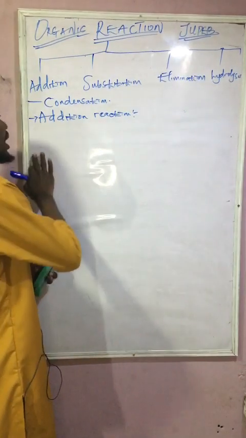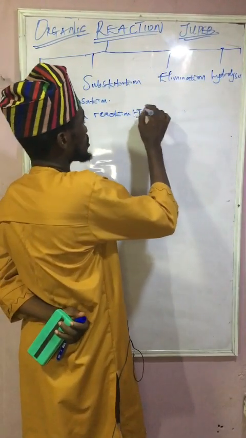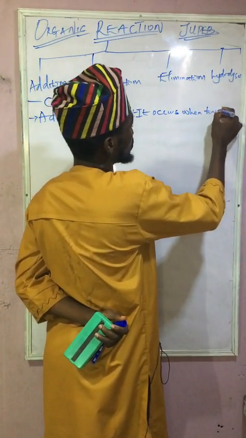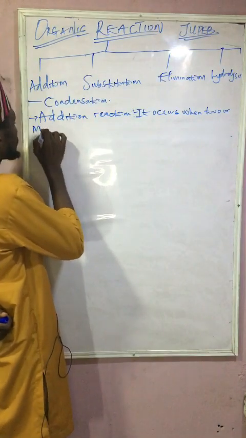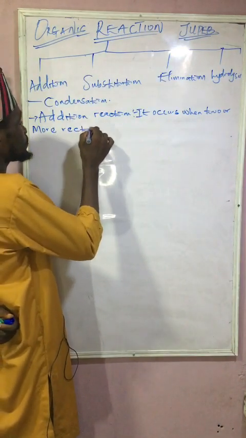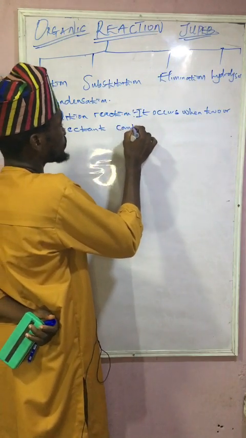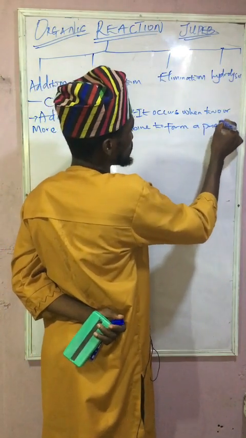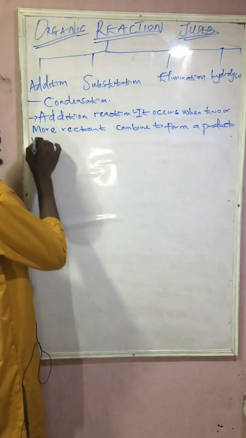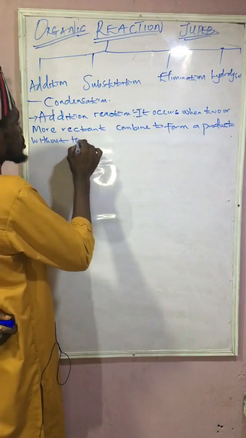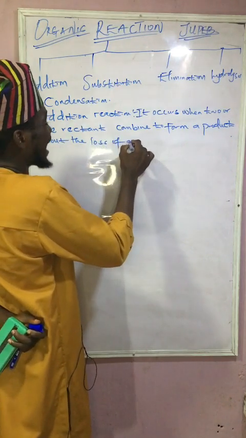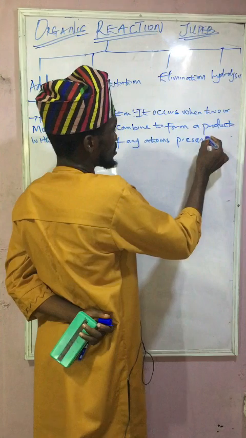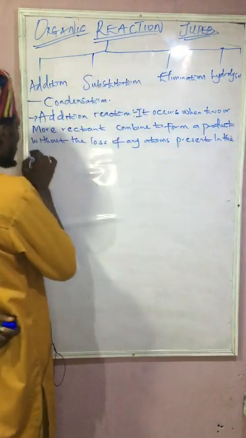For every addition reaction, it occurs when two or more reactants combine to form a product without the loss of any atoms present in the reactants.